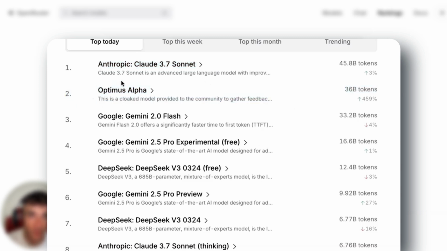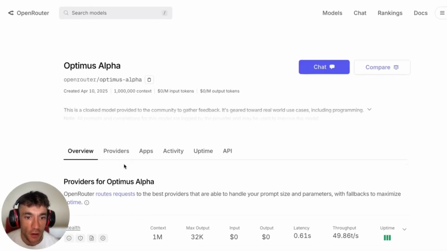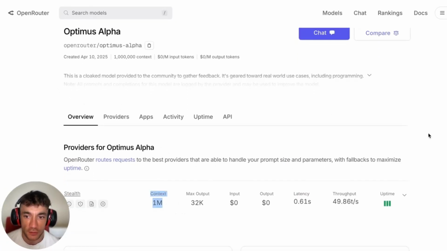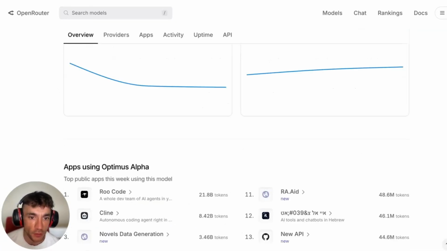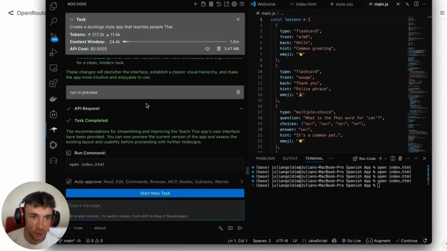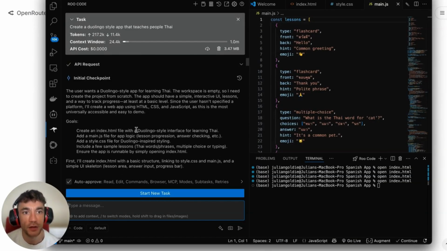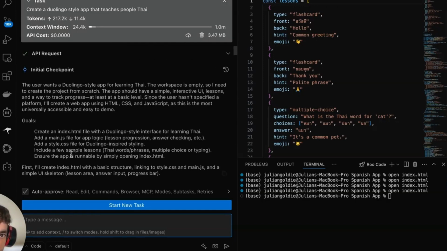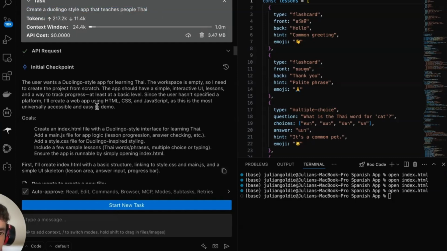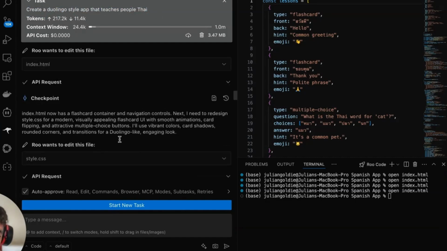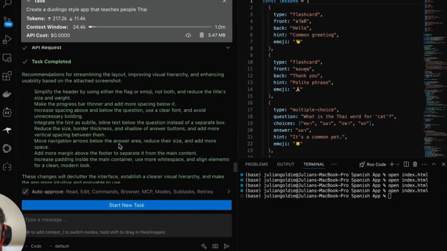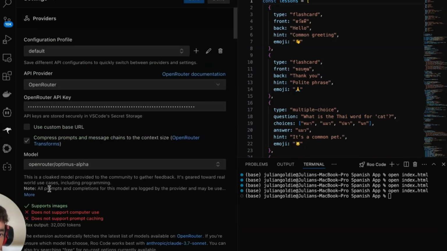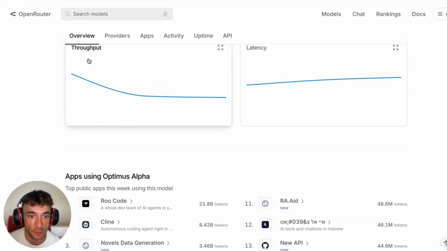And the difference between these two is that this one is paid and this one, not only is it free, not only does it have 1 million token context, but also when I've been coding with it, I've not even hit a single limit. So you can see, for example, inside here, I was actually coding directly with Optimus Alpha, and I'll show you how to set this up in a minute. I said create a Duolingo style app that teaches people Thai, and didn't hit a single limit as I was coding with it. It was just insanely good. And you can see in the settings here, you can select Optimus Alpha, which is the new update. And it's been really powerful so far, very impressive.